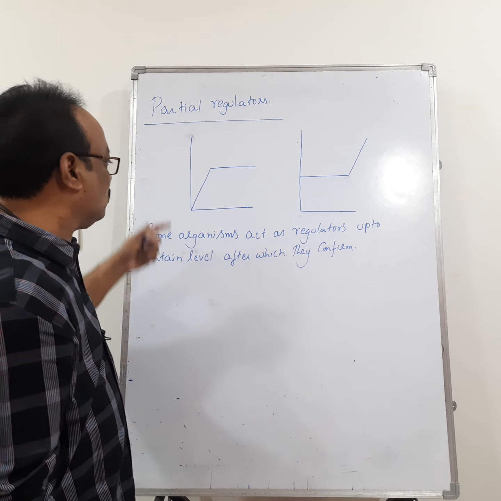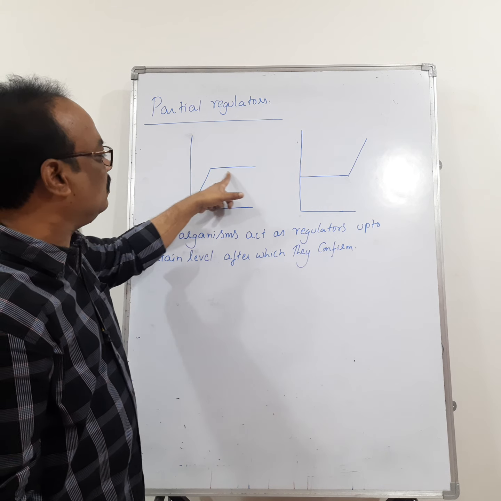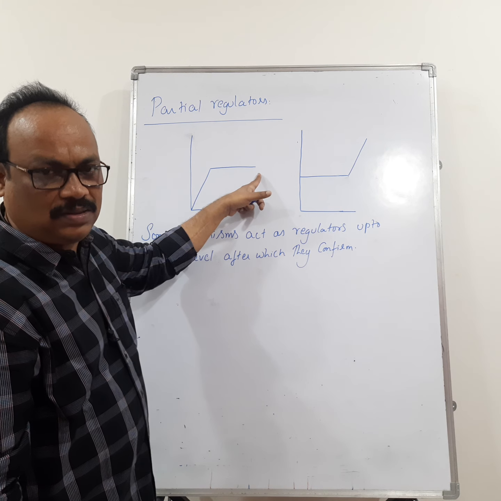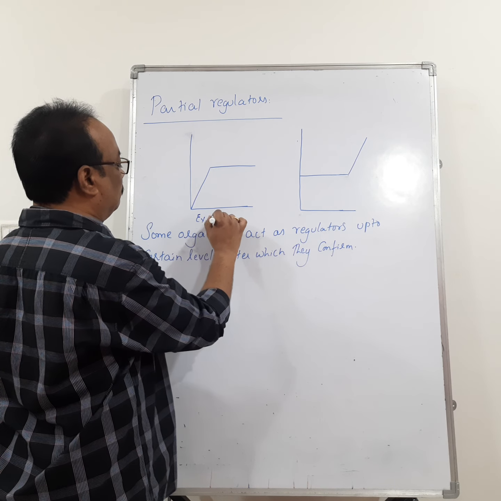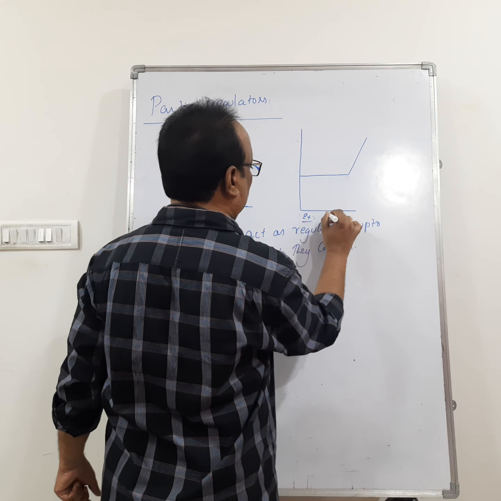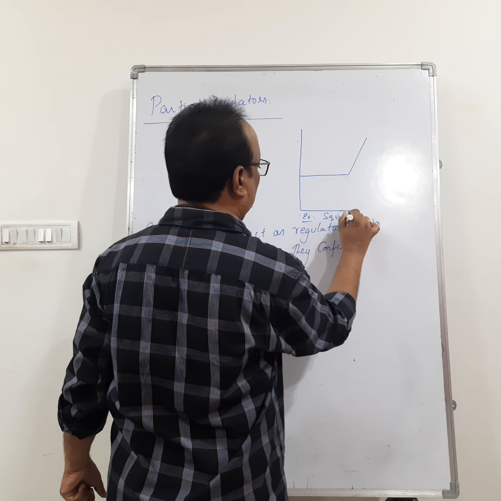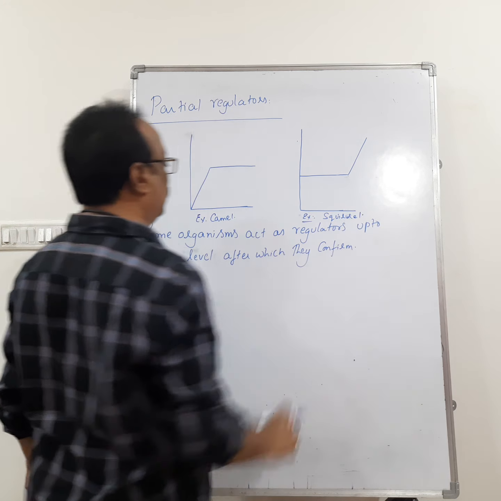Otherwise, some organisms act as conformers up to some time. After that, they regulate. For this the example is camel. For this the example is squirrel.